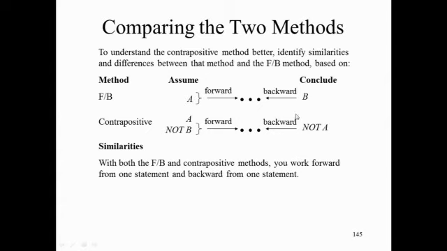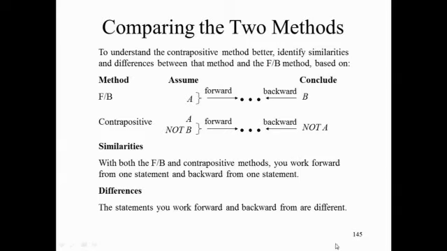What's different between these two methods then? You use the negation of the statement? Yes, the statements that you're working forward and backward from are very different. Up here, you're working forward from A and backward from B. Down here, with the contrapositive method, you're working forward from not B and backward from not A. These are very different statements. Let's take a look at an example.